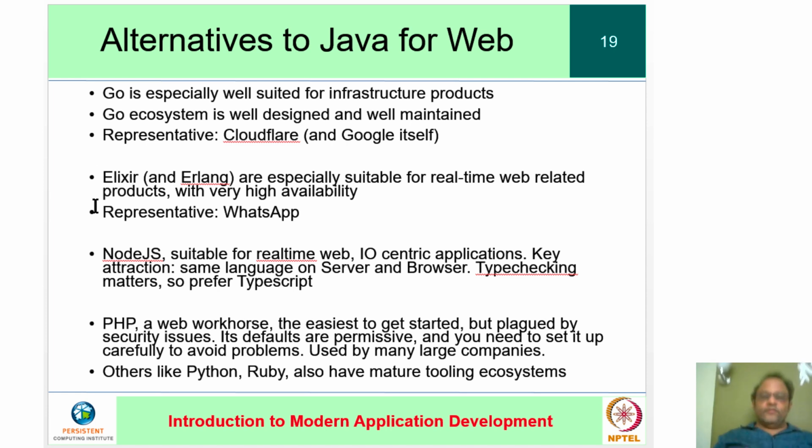Another such alternative is Node.js, which was also, like I said, designed for real-time IO type activities. Its key attraction is that the same language gets used on the server and the browser. Just remember, if you happen to use Node.js, type checking is really important as your code becomes larger, so you should prefer TypeScript to JavaScript.